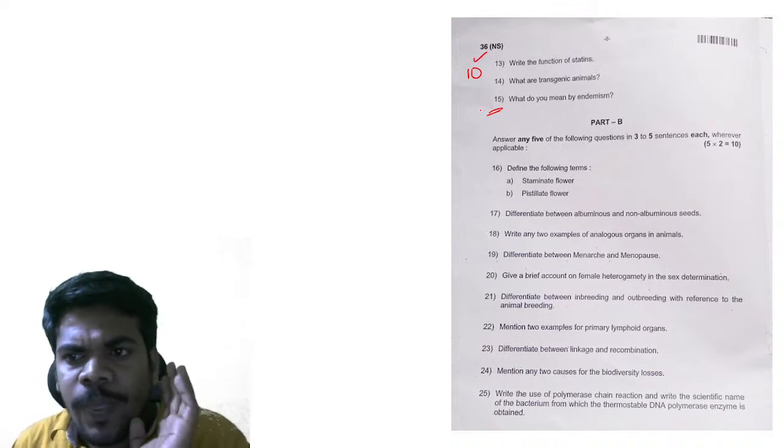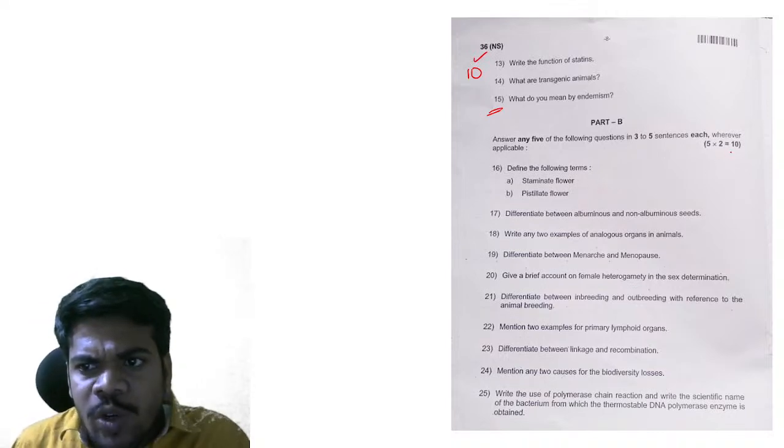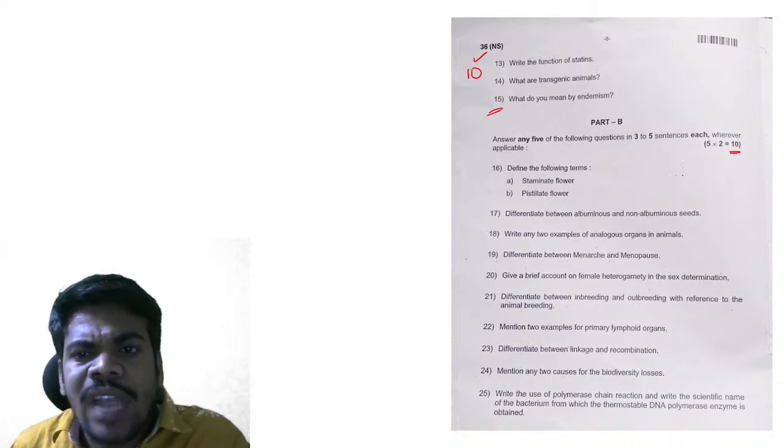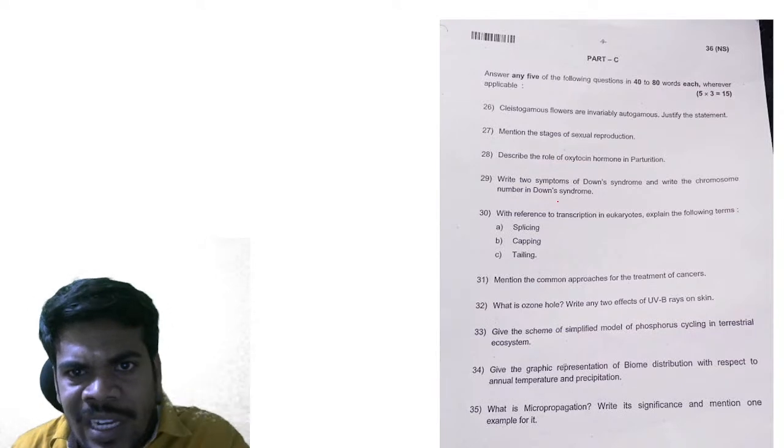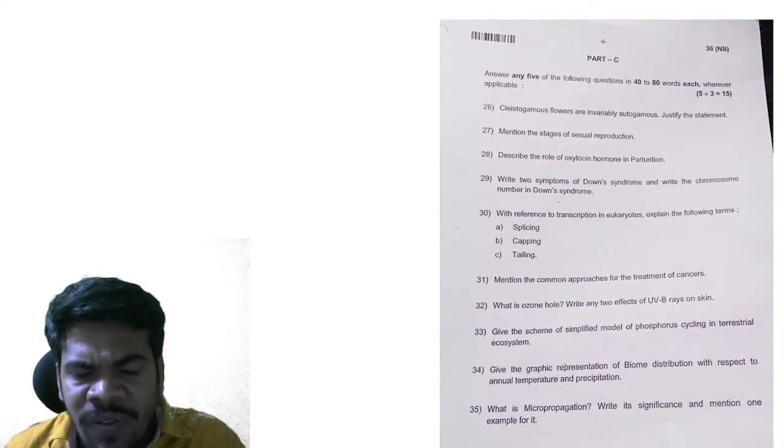1 mark questions are there. And from the 2 mark questions you get 10 marks. It is the previous question paper. You already know this paper. You may get this paper from your seniors also, and in your college also they conduct grand tests and pre-final examinations.